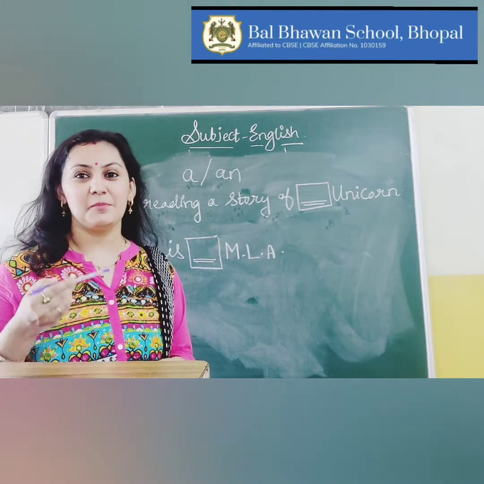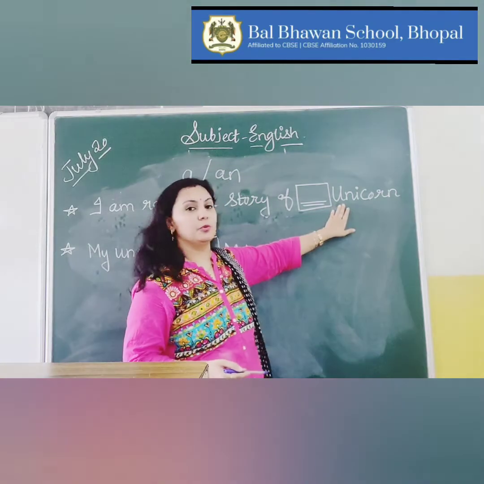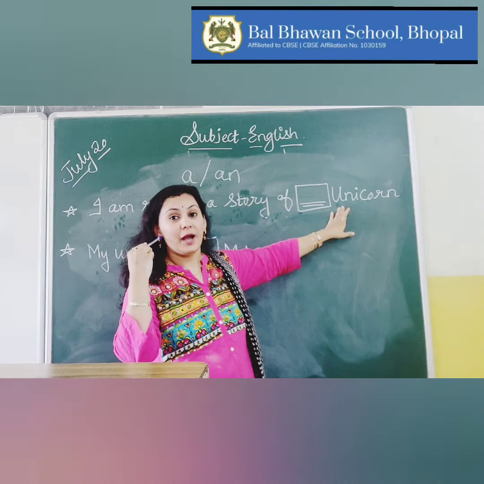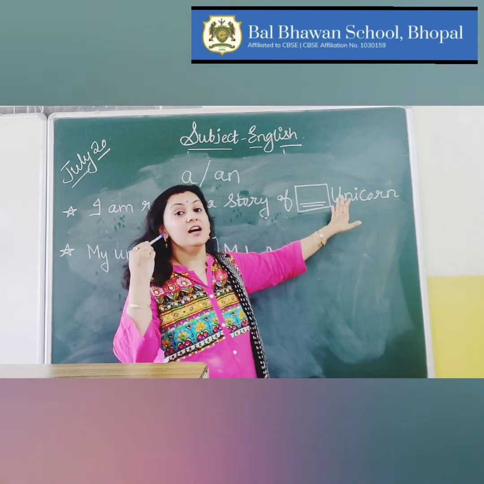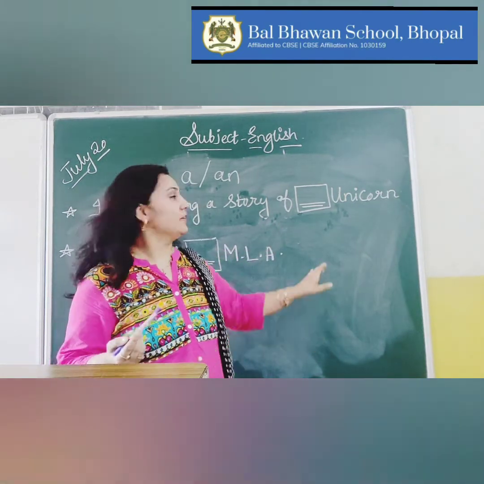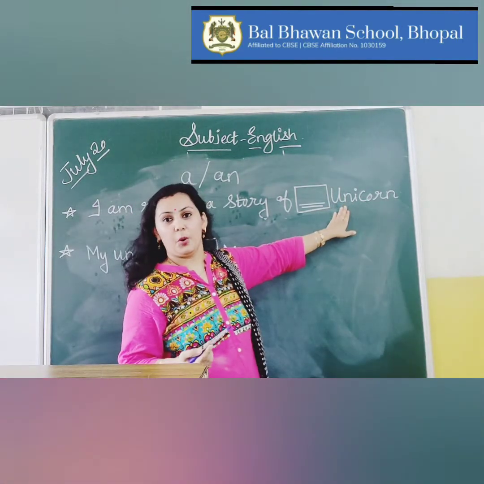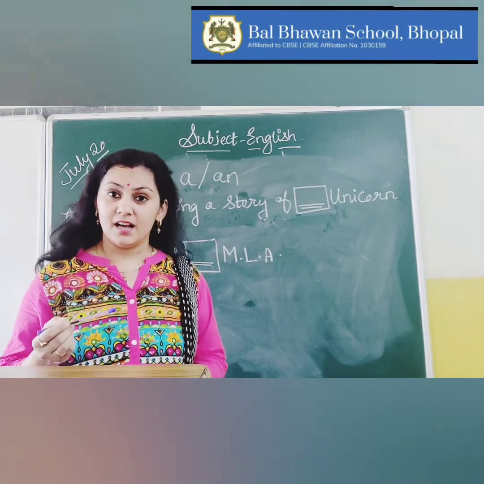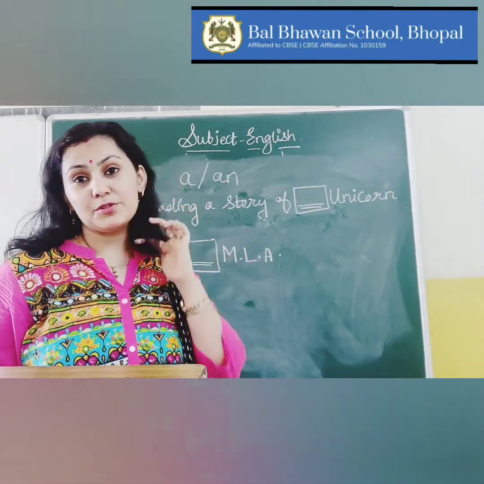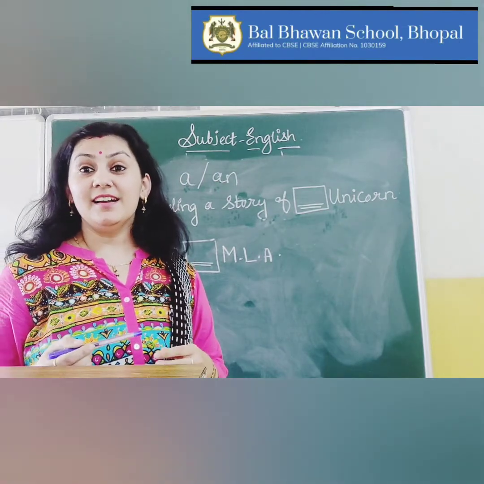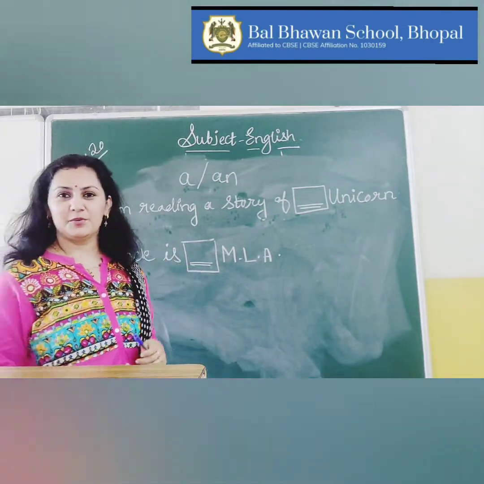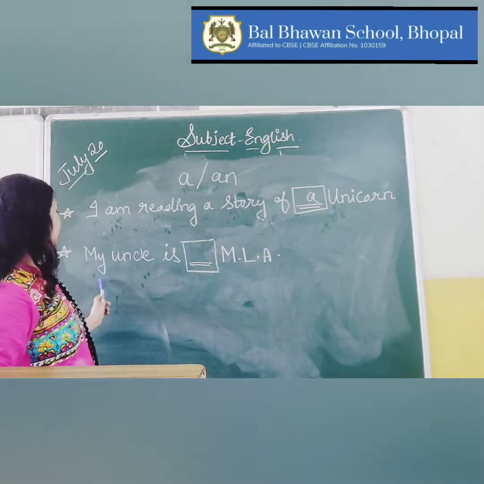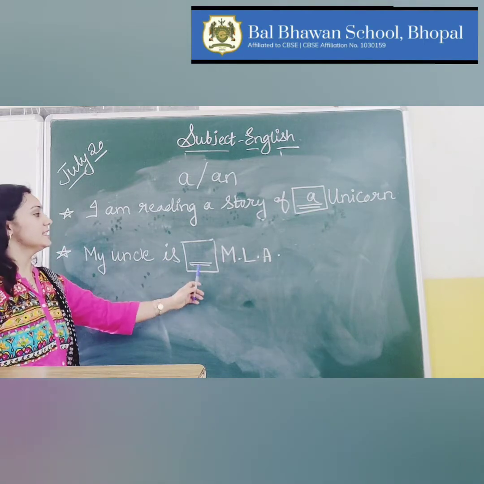Well, as I told you, the important rule is you have to look at the first letter and pay attention. You have to say the sound which is coming out of the pronunciation of unicorn. When I say unicorn, I say y. Is y a consonant sound or a vowel sound? Correct. It is a consonant sound. So we will be using here a.